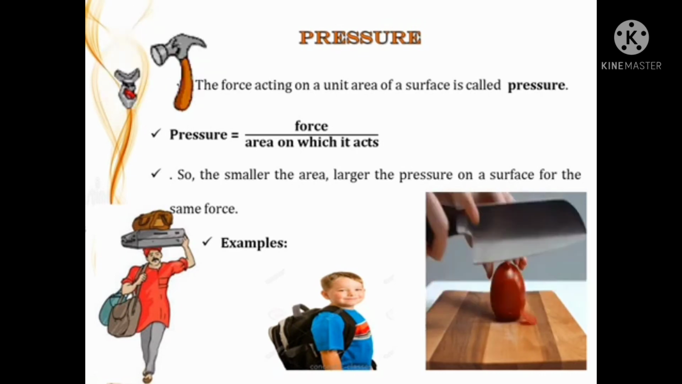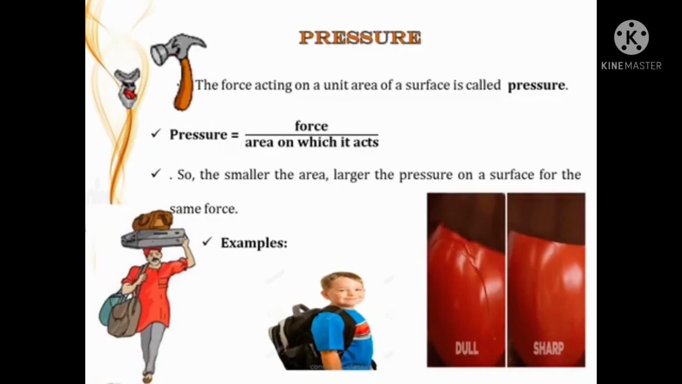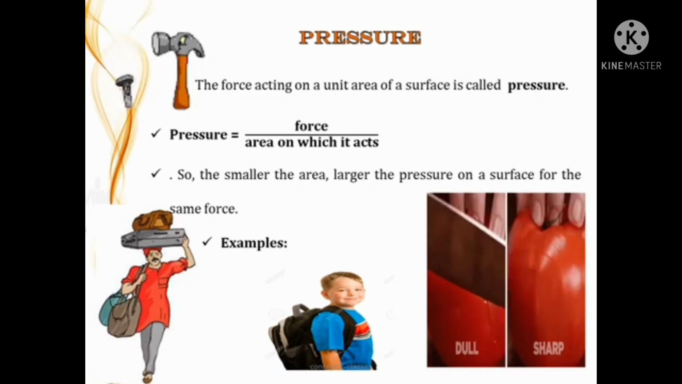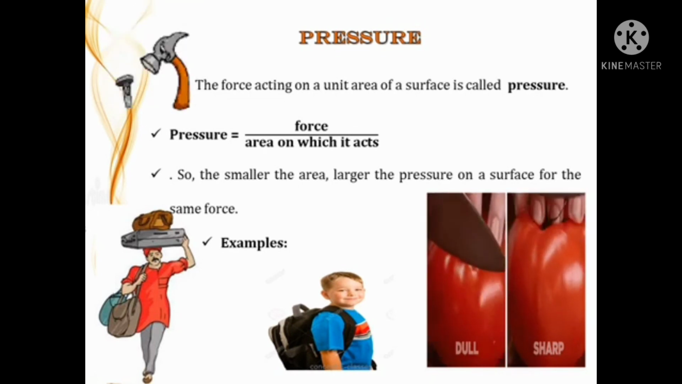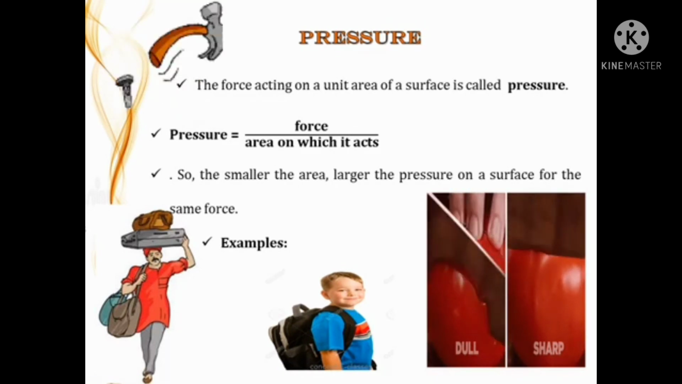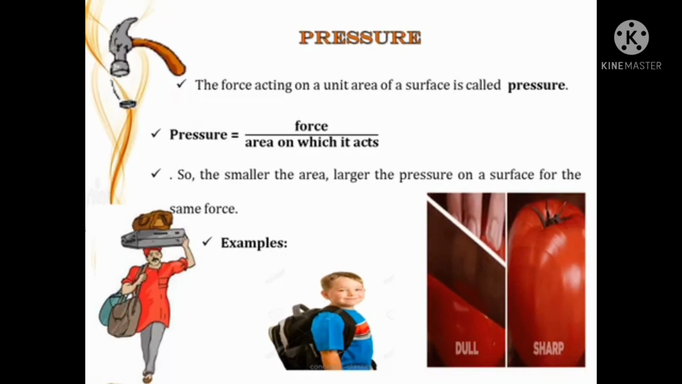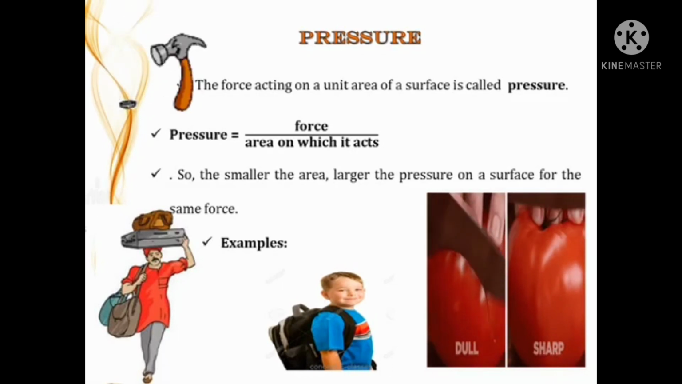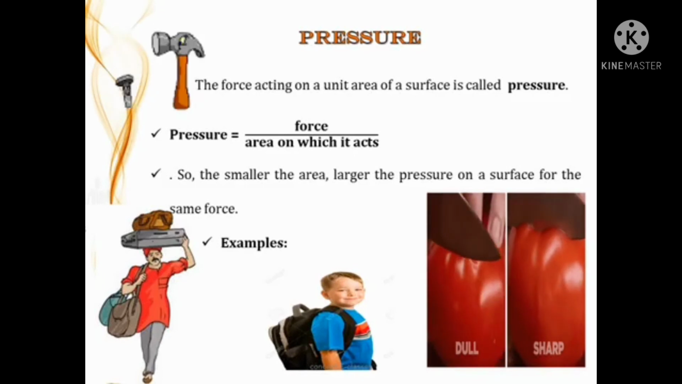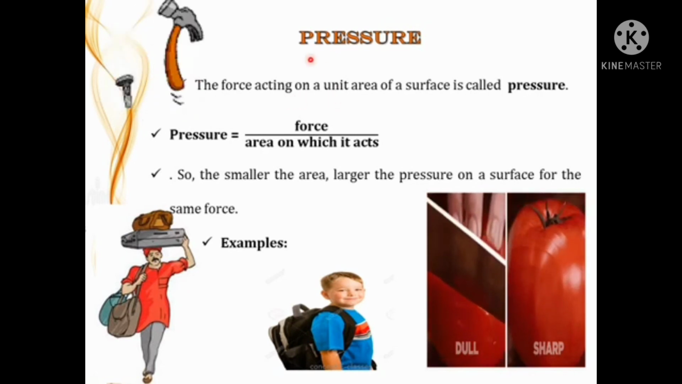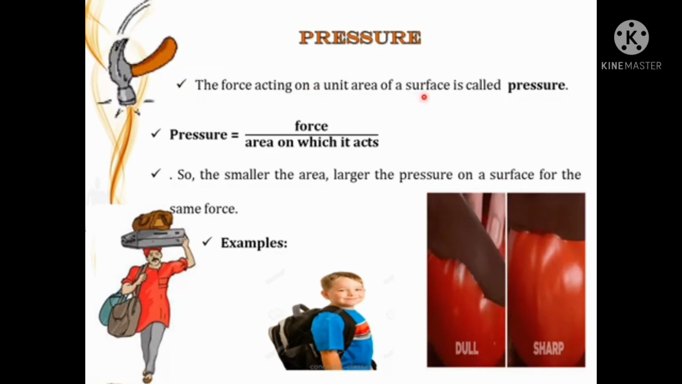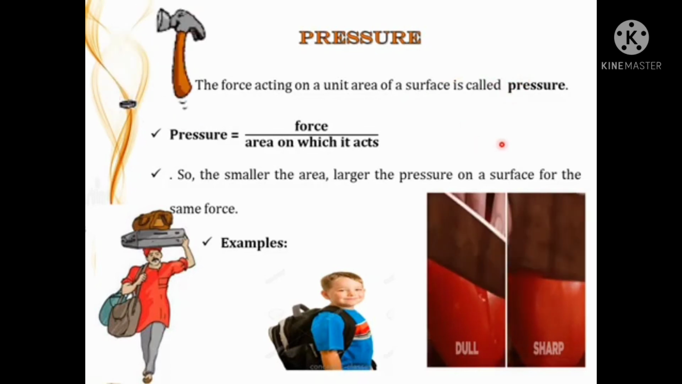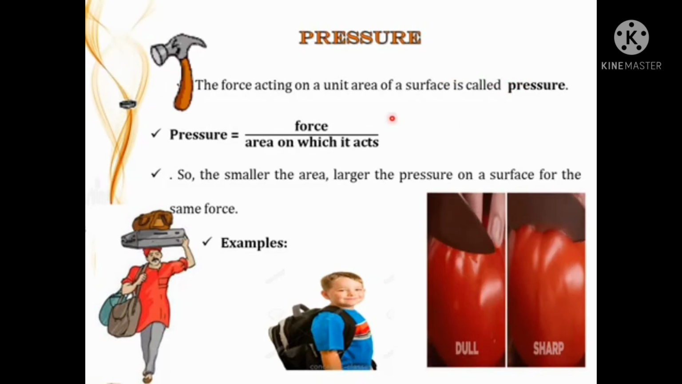Okay. All cutting instruments such as knives, blades, axes, picks, etc. are sharpened at the cutting edge. As the cutting edge is sharpened, the area of cross section decreases and hence the pressure exerted by them increases. Thus, they can easily penetrate a given surface. Okay, so these are some examples of pressure.